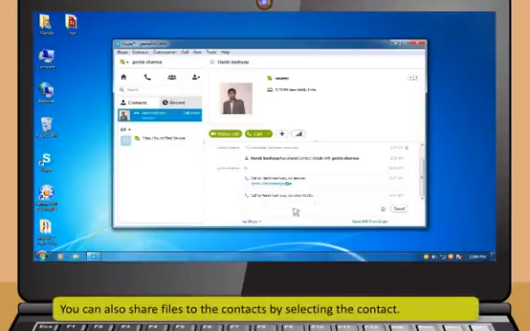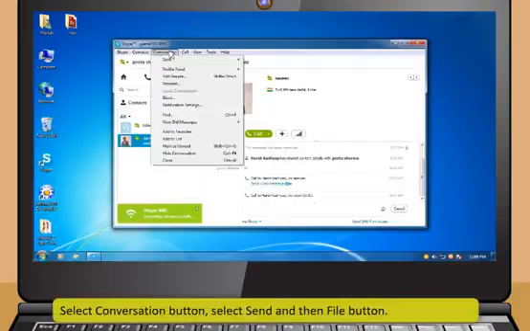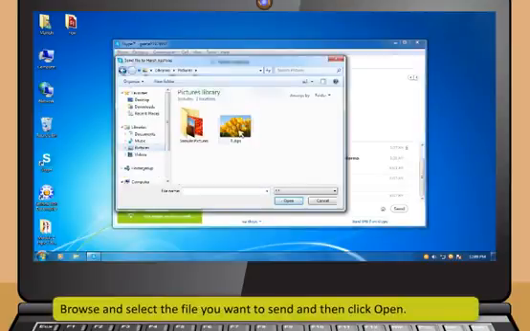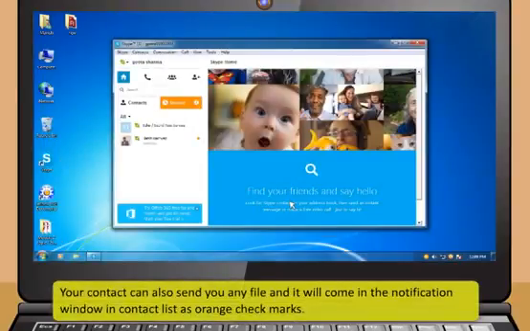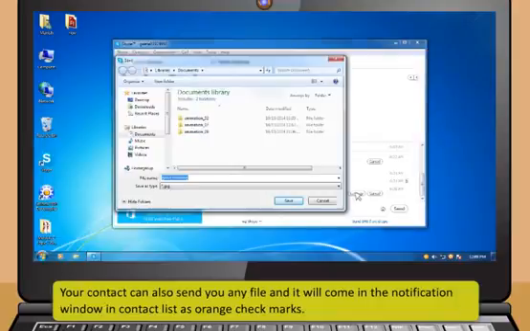You can also share files to the contact by selecting the contact. Select the Conversation button, select Send and then the File button. Browse and select the file you want to send and then click Open. Your contact can also send you any file and it will come in the notification window in the Contact List as orange check marks. You can receive the file by clicking the Save As button.